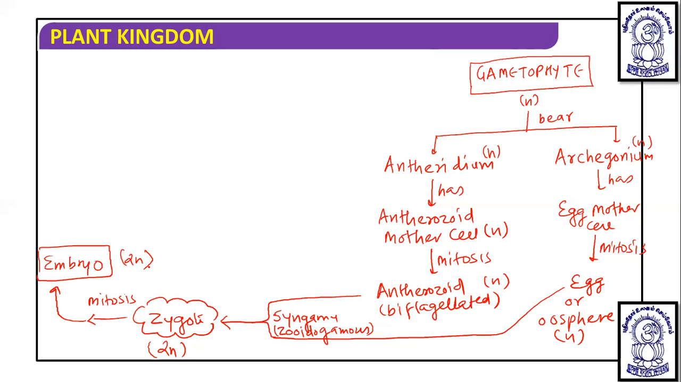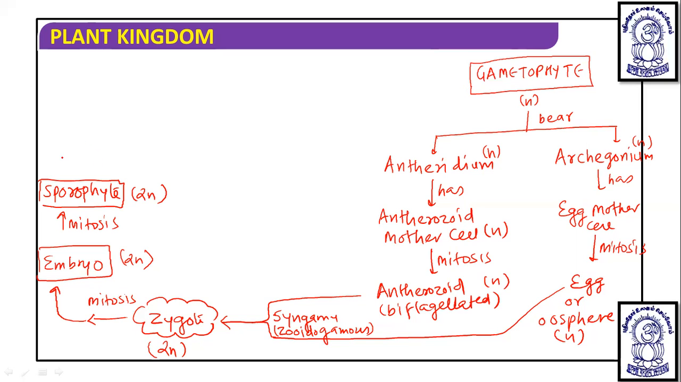Now this embryo will undergo mitosis and produce the sporophyte. And that sporophyte obtained is diploid. Now see, the embryo is not forming in algae, but it is forming for the first time in the bryophytes. So the first embryophytes are none other than bryophytes.